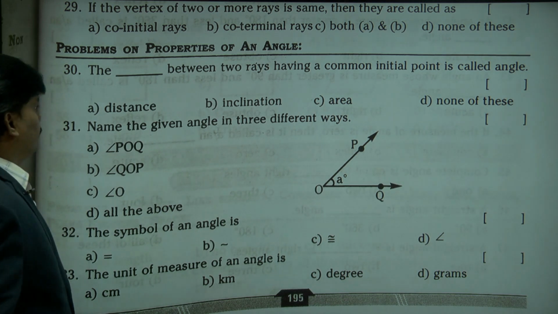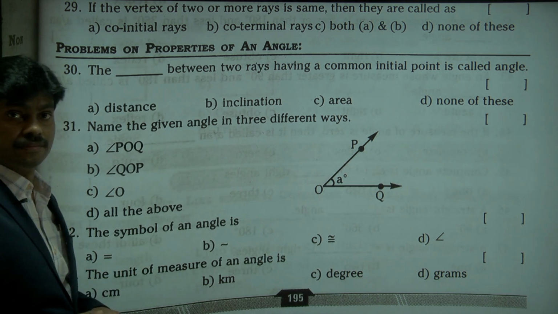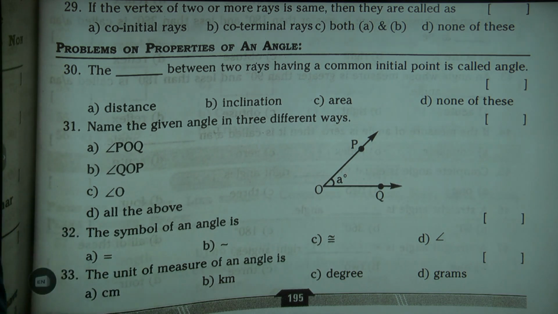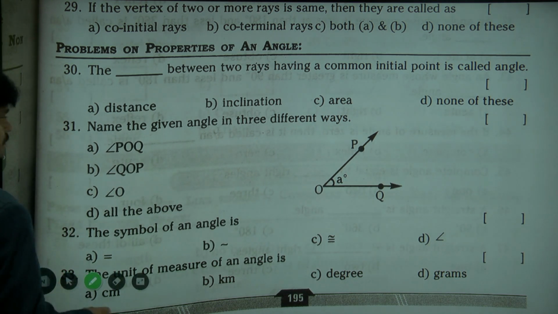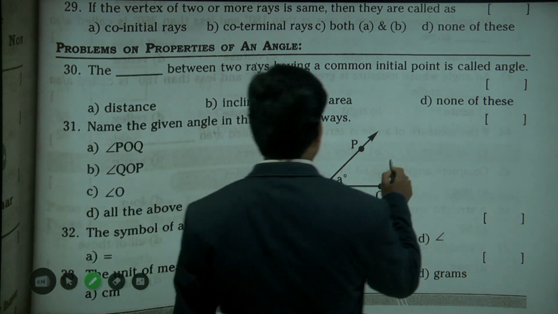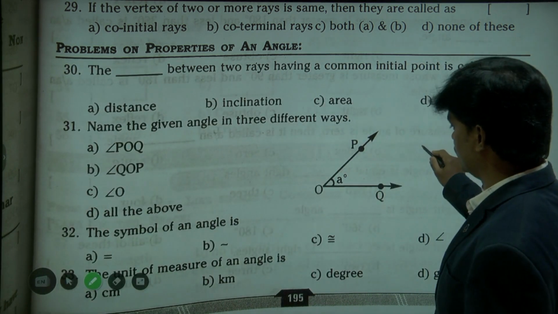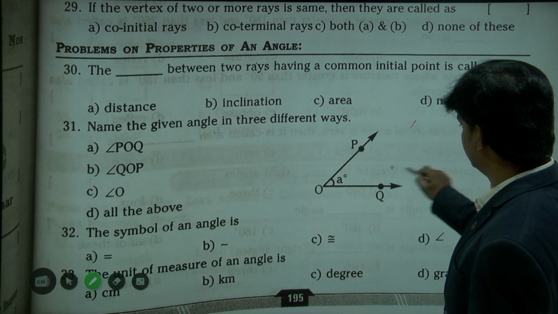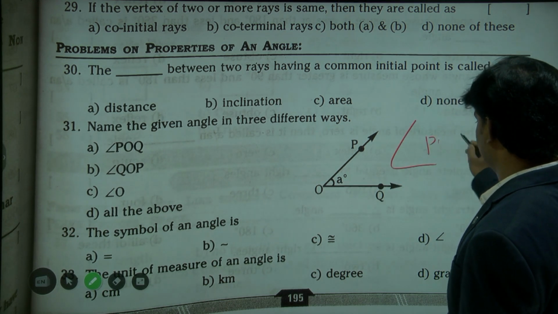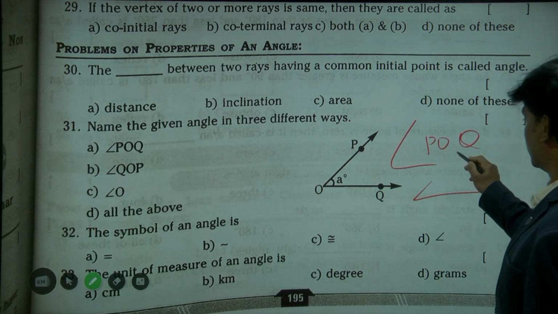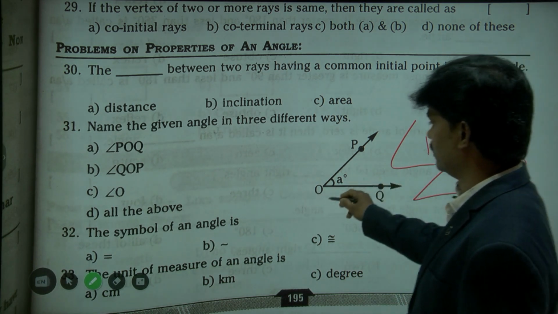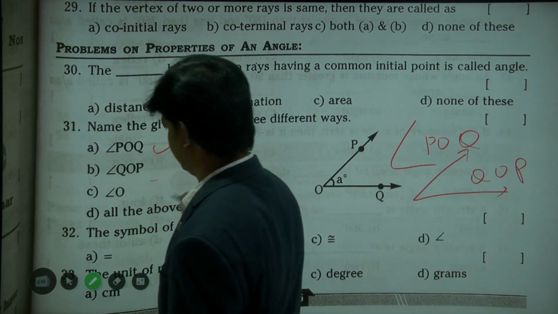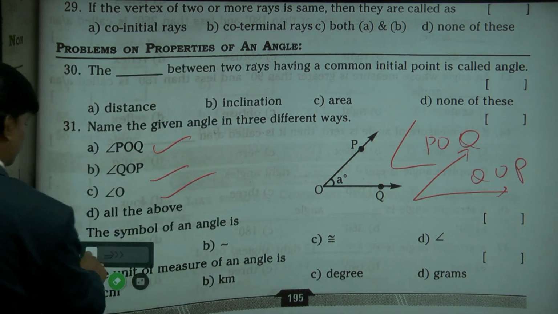Next, name the given angle in three different ways. Yes, we can name them. So we can take it as POQ from this side, from another direction QOP, or angle O. All are correct. Okay, right.